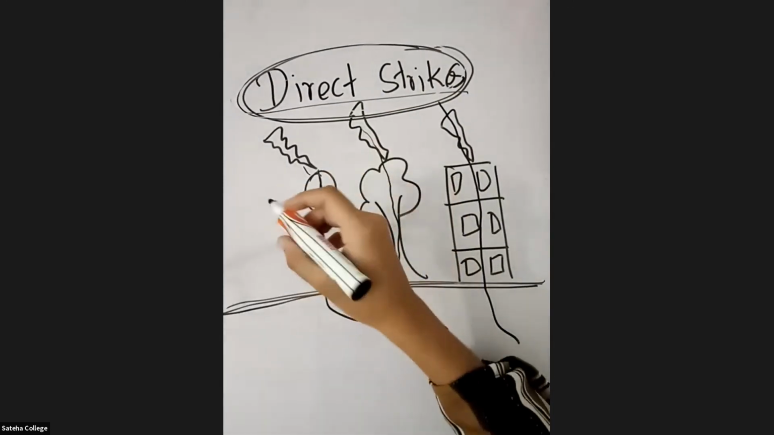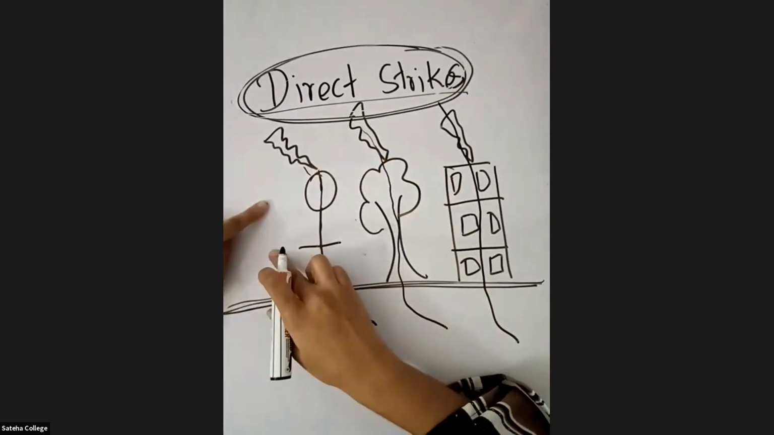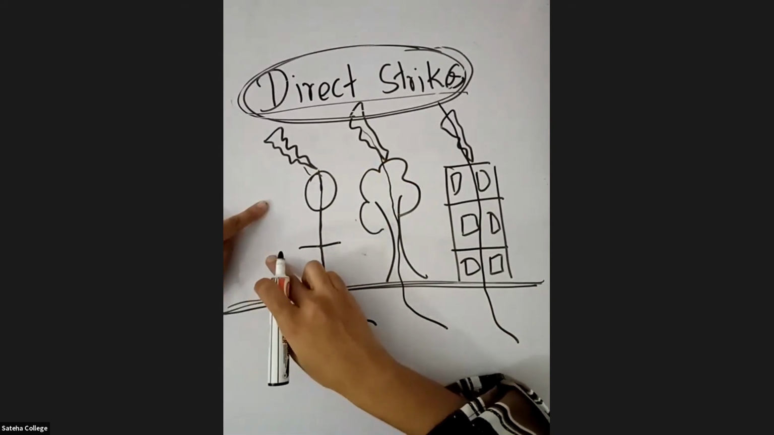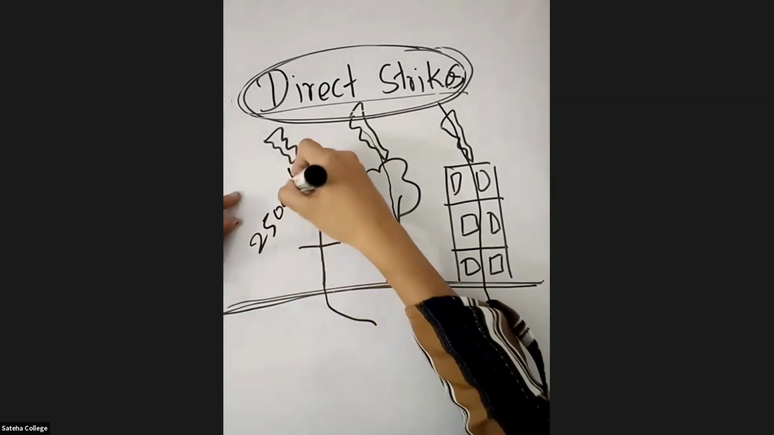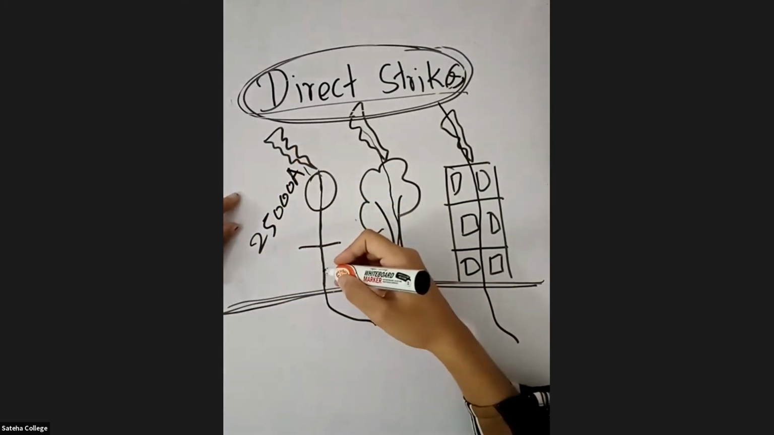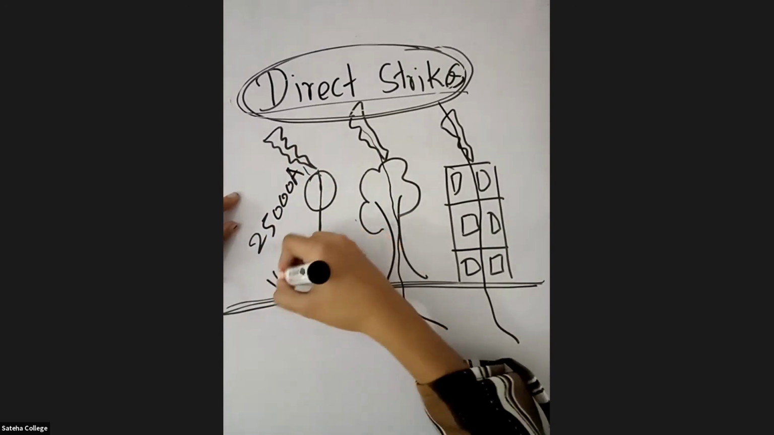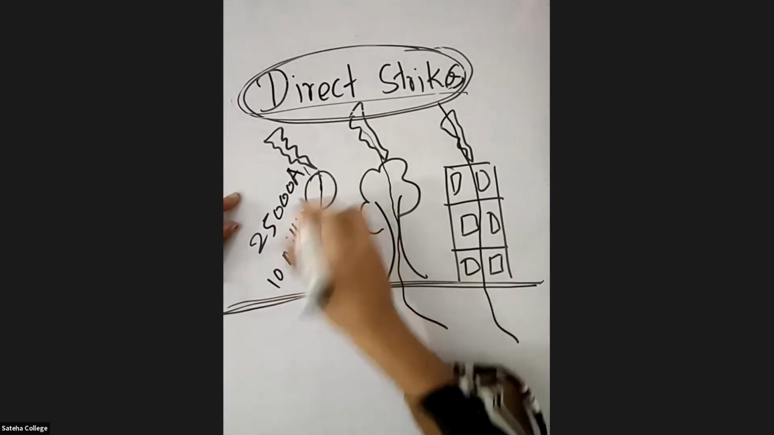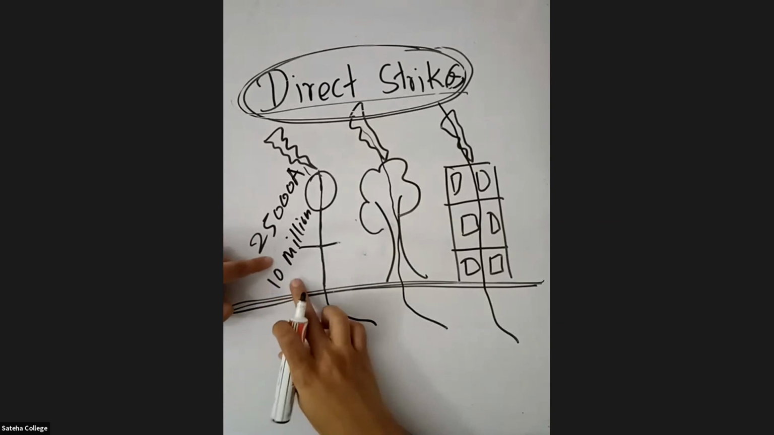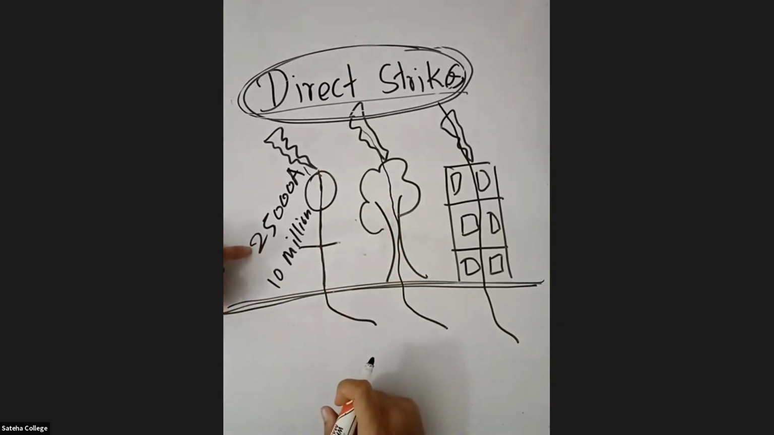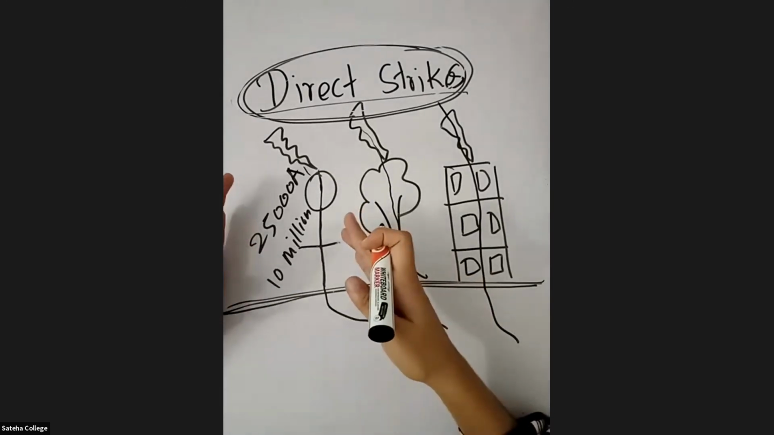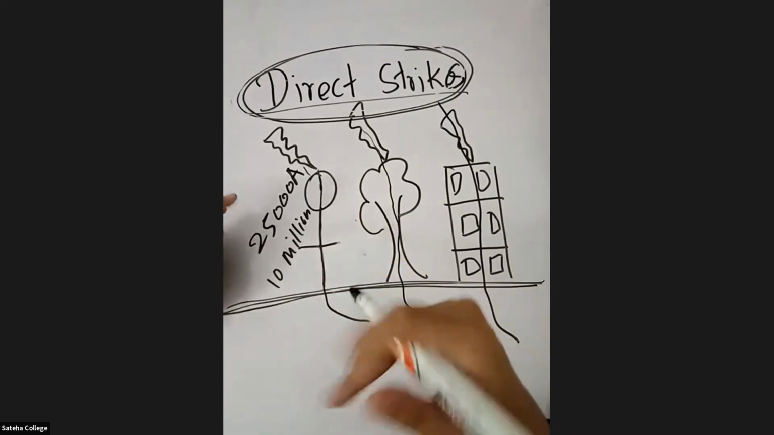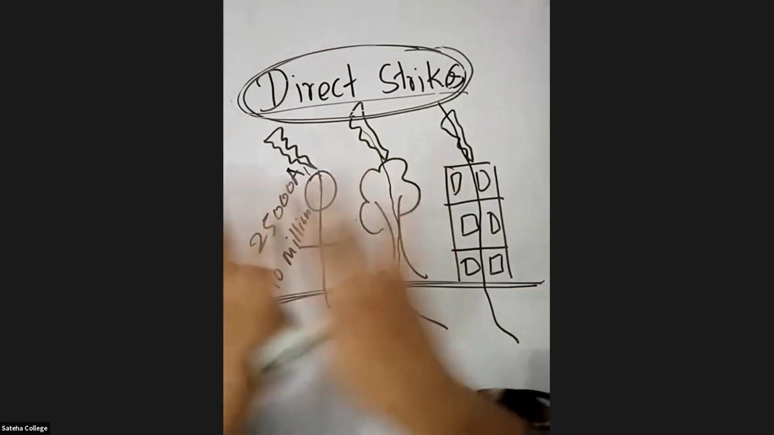So just imagine, how many ampere current? Very good. 25,000 ampere current. And how many volts? 10 million volts. Just imagine 25,000 amperes and 10 million volts going inside a human being. Will he survive that? He won't survive it because he will be fully internally damaged, right?